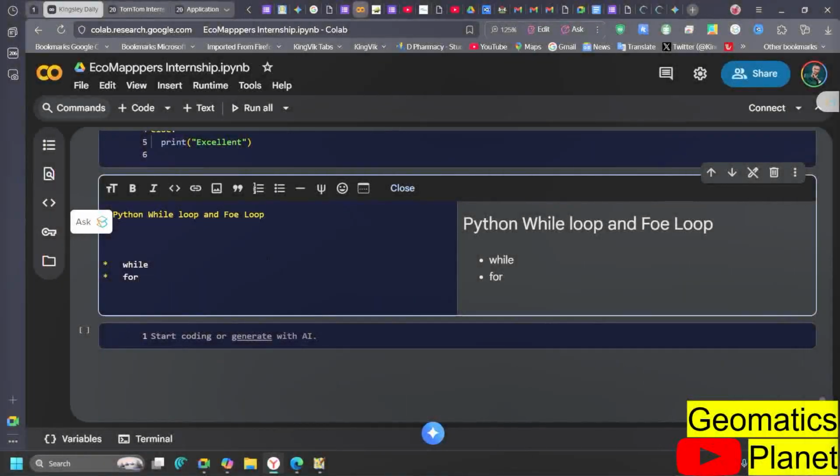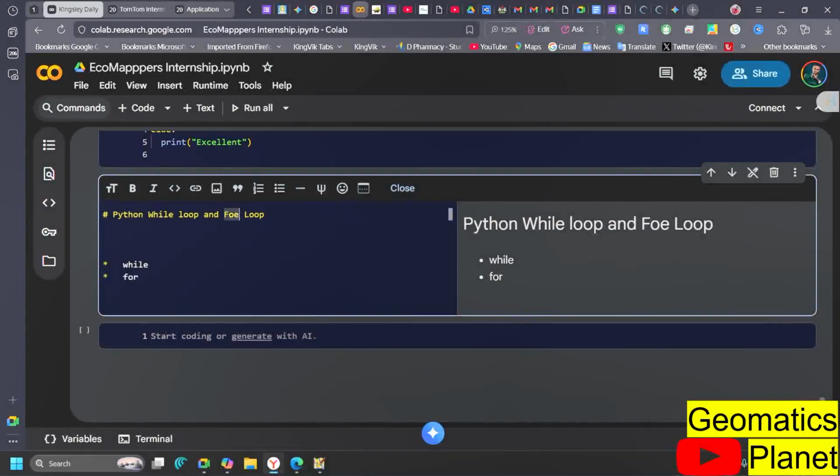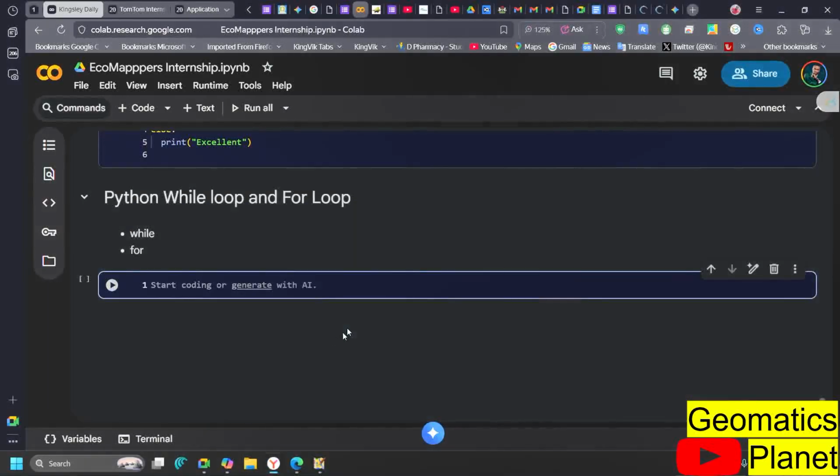And I was saying that there are two primitive loops that we talk about in Python. The first loop is the while loop, while the second loop is the for loop. Basically, these are the two primitive loops that we talk about, and that is what we are going to do in this particular section on loops.